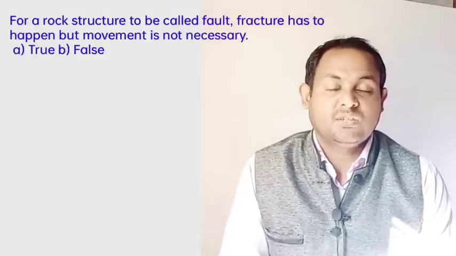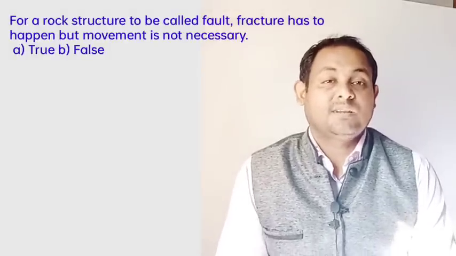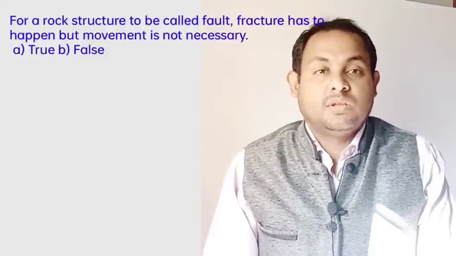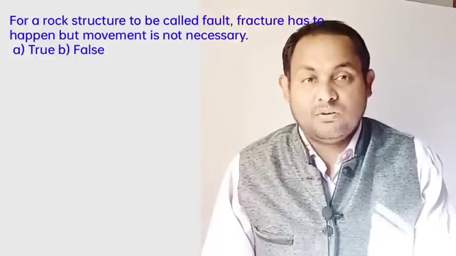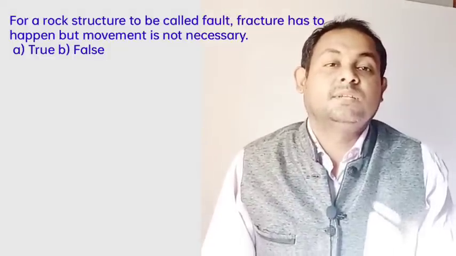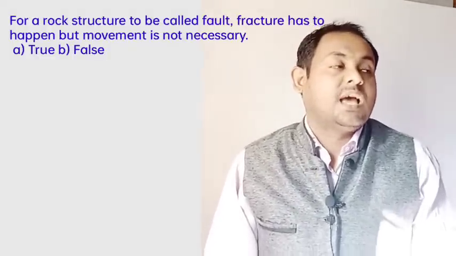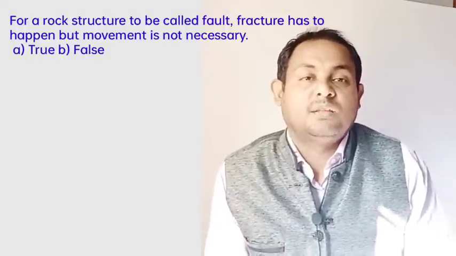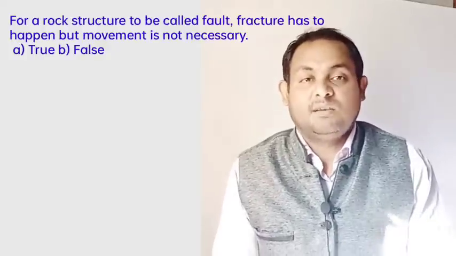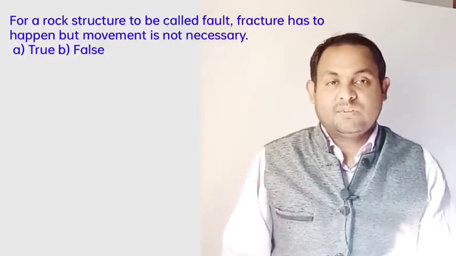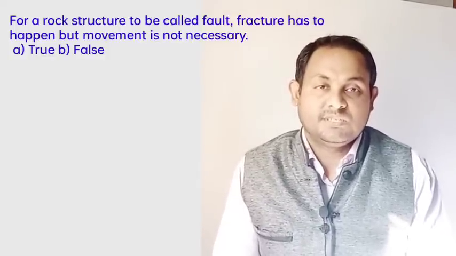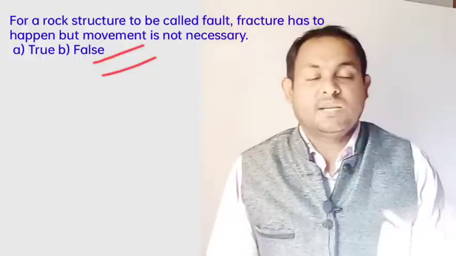And next, another question: for a rock structure to be called a fault, a fracture has to happen but movement is not necessary. True or false? There can be no fault if there is no fracture surface or zone, and evidence of some relative movement of the blocks against each other is a must for qualifying that fracture as a fault. So it is basically false, Option B is the correct answer.